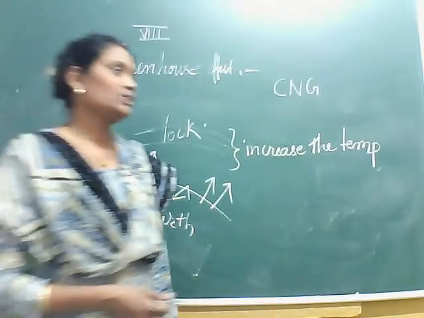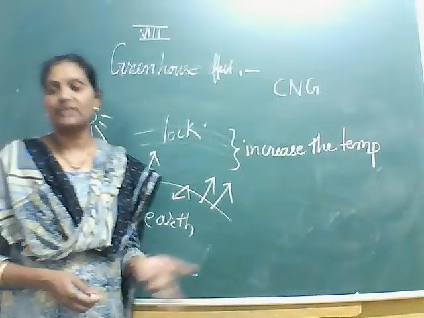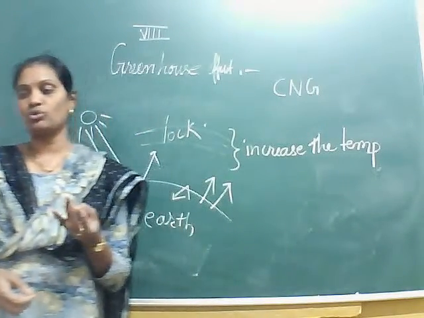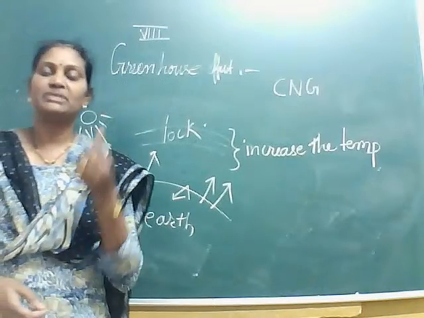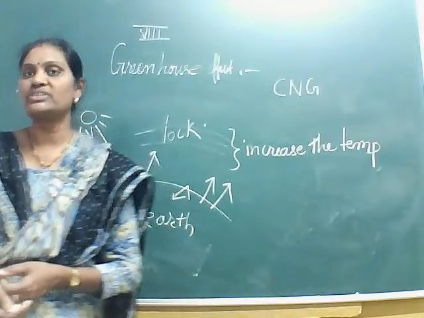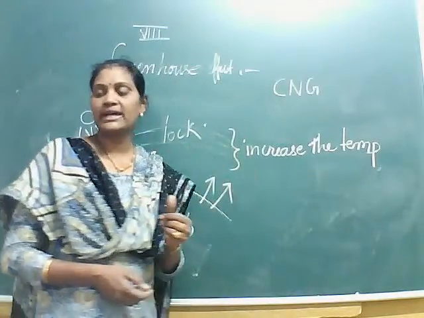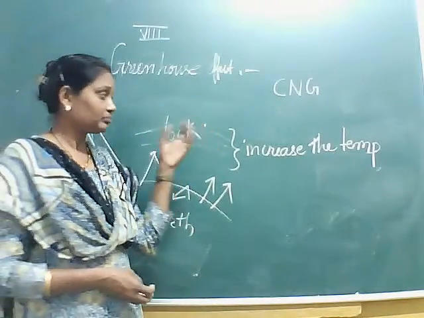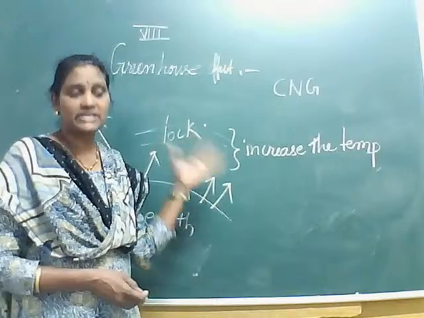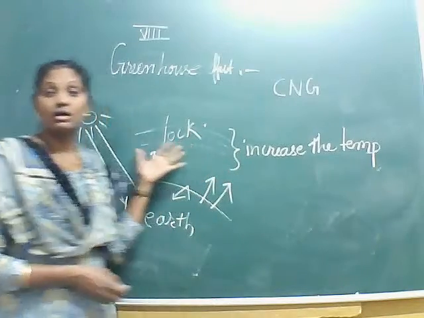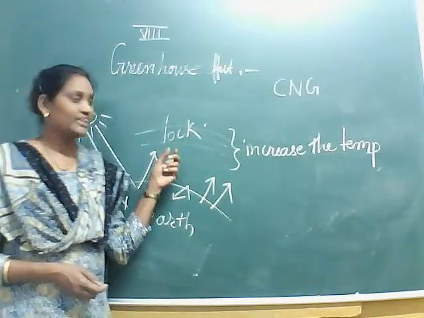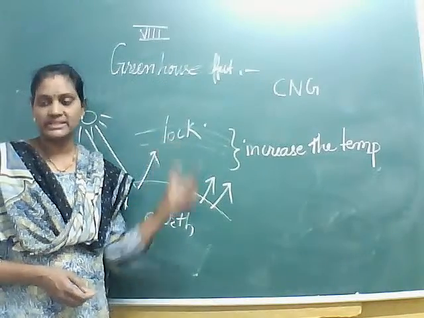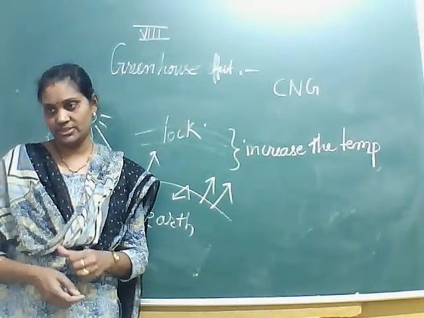Technology means we can use advanced technology, might be in the vehicles or at our homes, so that there will be less emission of harmful gases, the gases which are responsible for global warming, or greenhouse gases. So we can also control it.